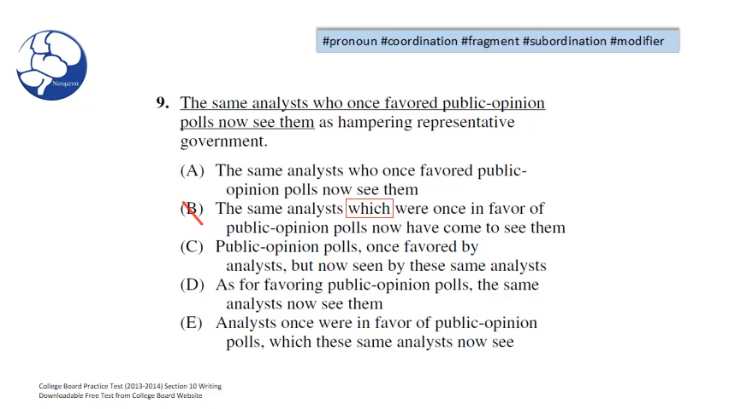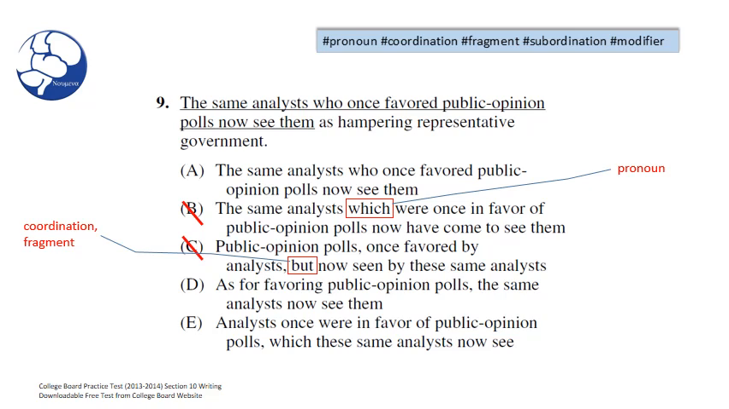In choice B, I see a pronoun error. We have an error in the word which. Which is trying to refer to analysts, which is a group of people. So when we want to refer to a group of people using a relative pronoun, we need to use the appropriate relative pronoun. In this case, it would be the pronoun who. Since we do not have who here, we can go ahead and say that we have a pronoun error in B and eliminate B.